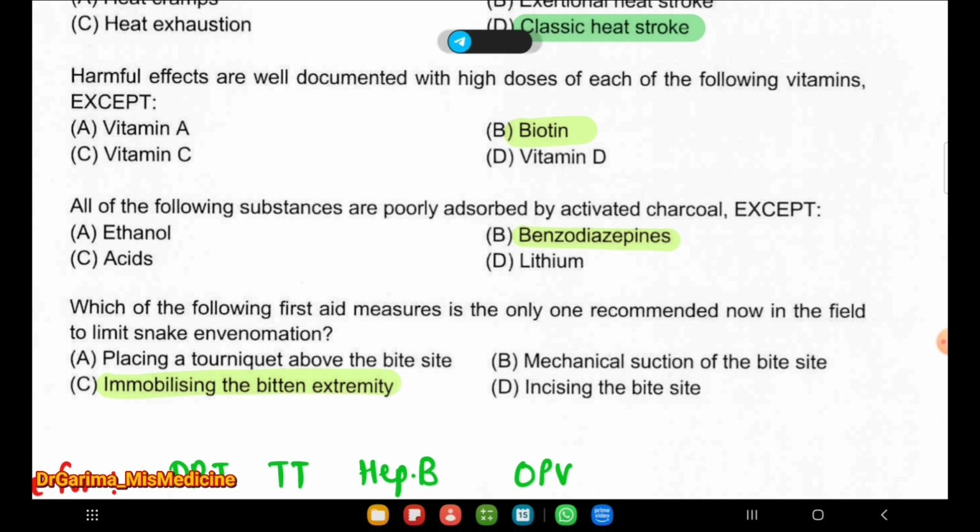So next question, all of the following substances are poorly absorbed by activated charcoal except benzodiazepines, BZD. Next question is, which of the following first aid measures is the only one recommended now in the field to limit snake envenomation? Is the immobilization of the bitten extremity. We shouldn't mobilize the bitten extremity.